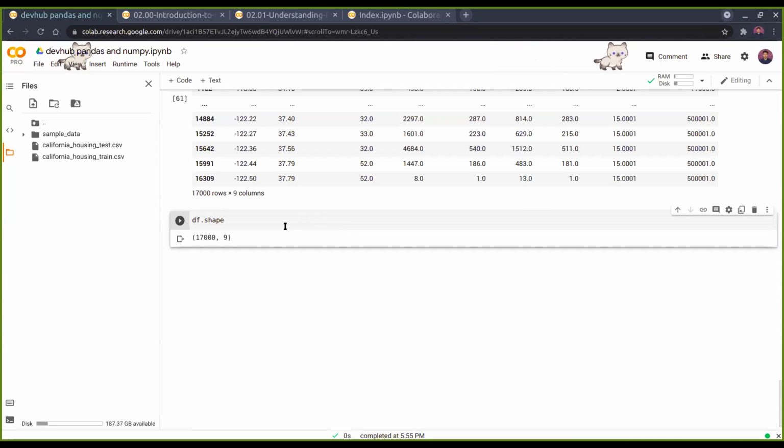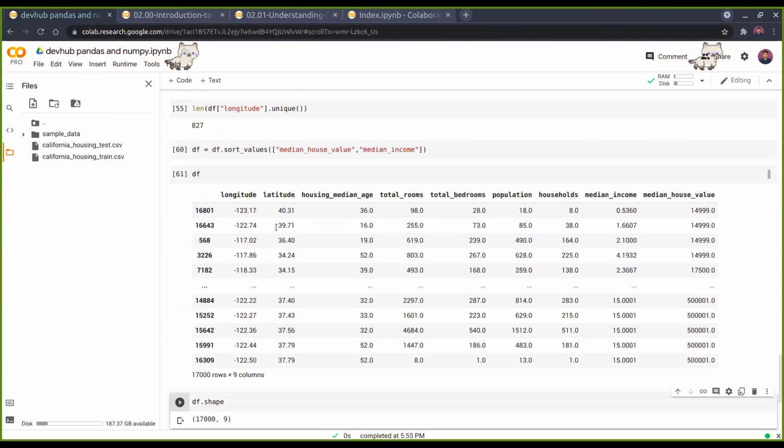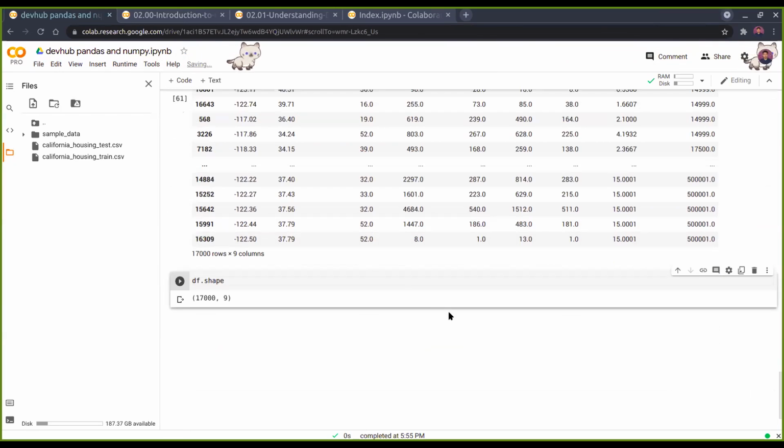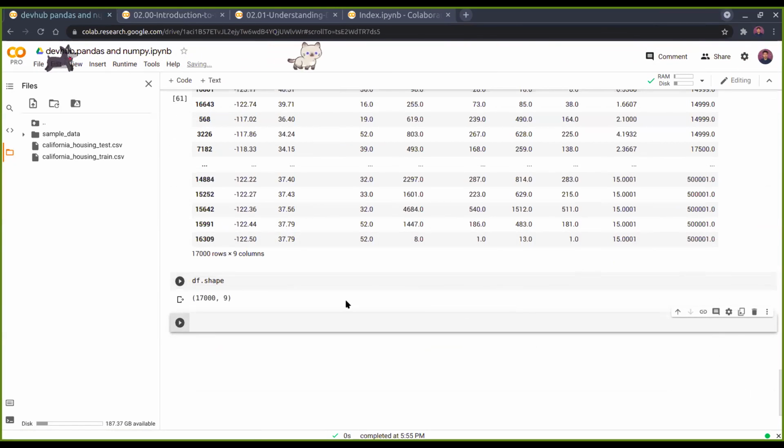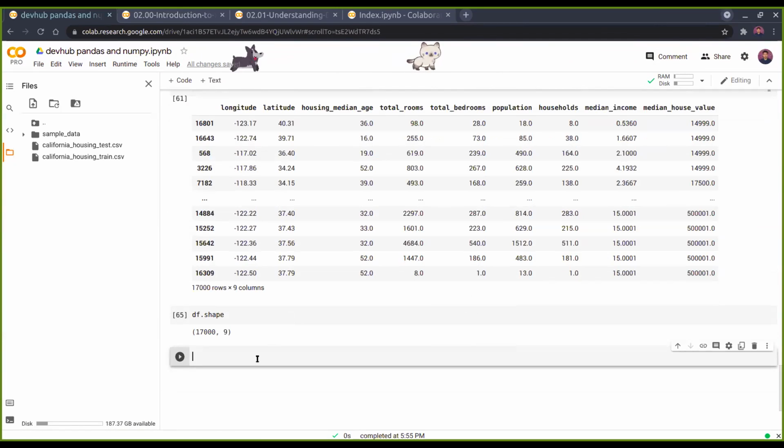Okay. So right, df.shape, as you can see in the notebook. Shape means just the number of rows, comma, the number of columns. It's also there in NumPy as well. I guess I showed you, right? So that's there.